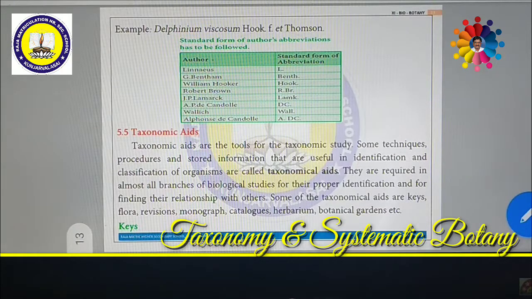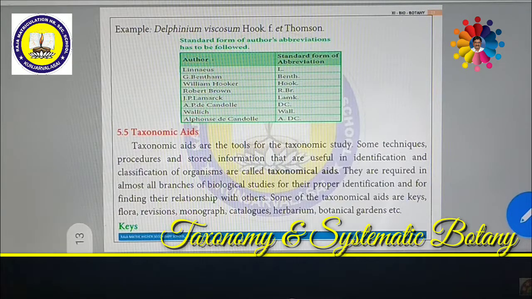Then taxonomical aids. What is the meaning of taxonomical aids? Suppose, as I said just now, you discovered a plant, then you can give your name. But a great problem is whether this is a new plant or already discovered by some other scientist. How do we know?